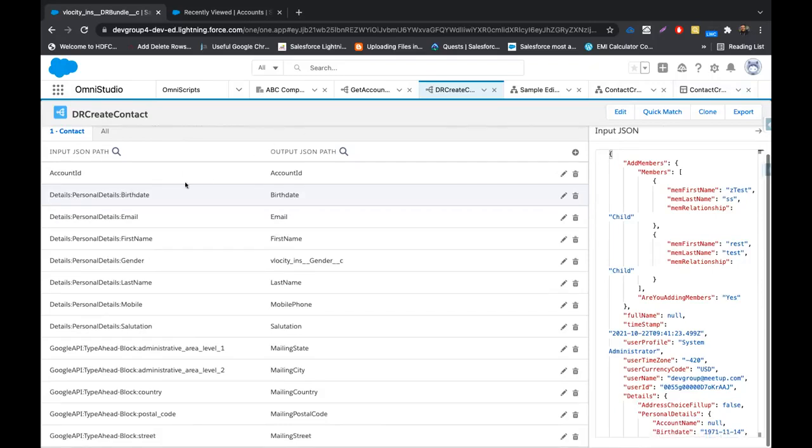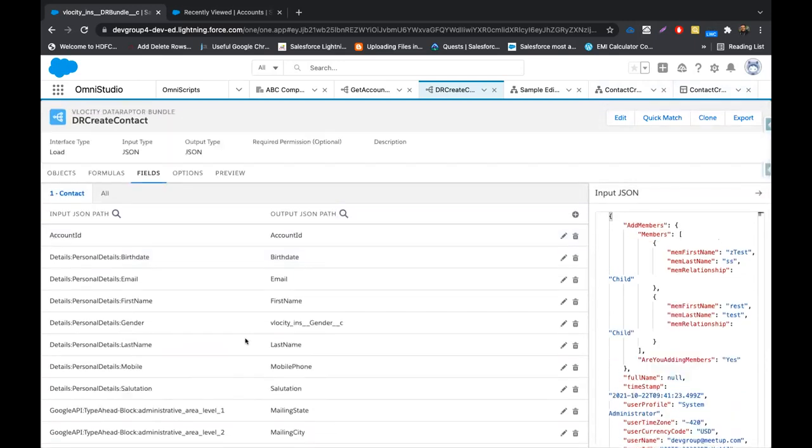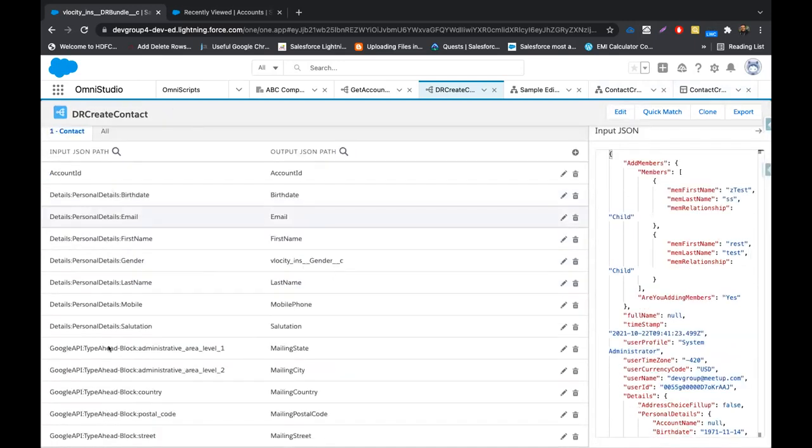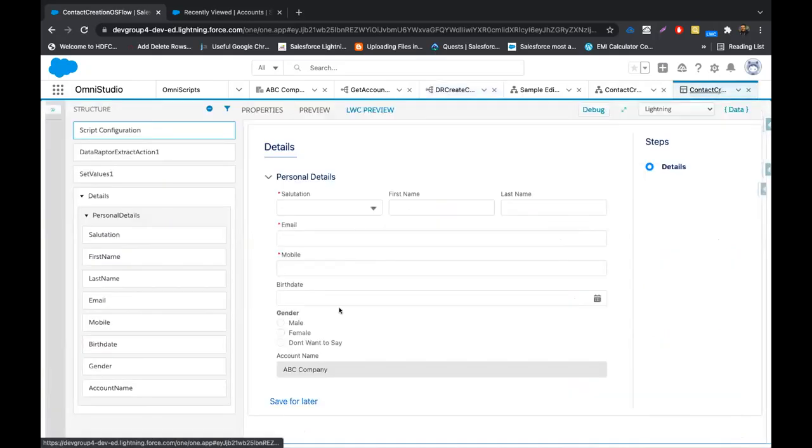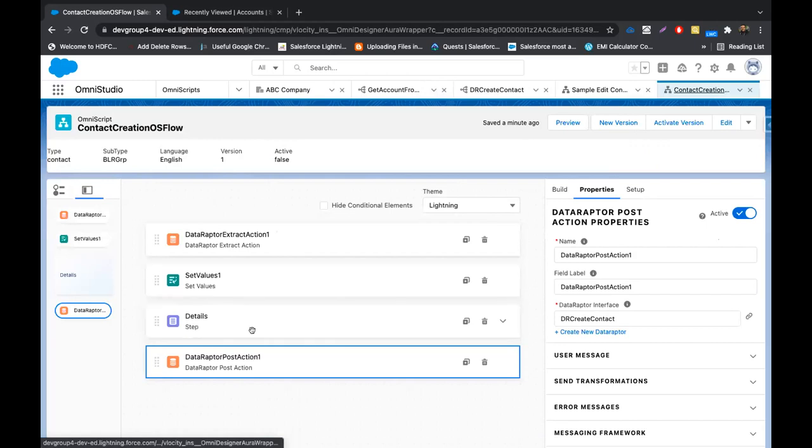So this is how the mapping works, and we explained how we did the whole data raptor session. We explained how we do the mapping. So the data raptor is ready, we have created it already, and we have used it directly inside this. We have already dragged and dropped the data raptor inside this, and now we will do a preview quickly.